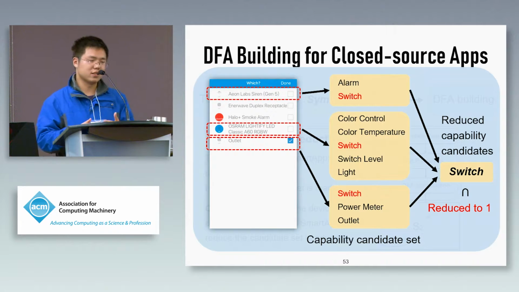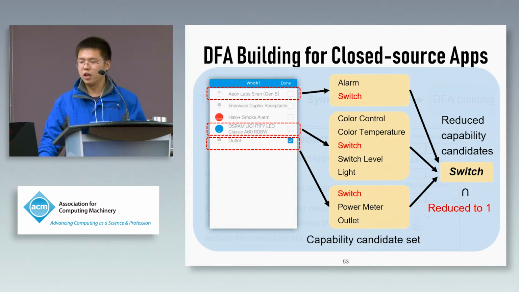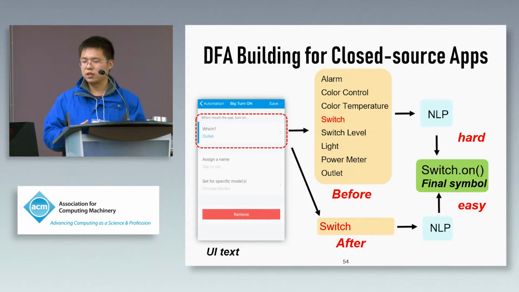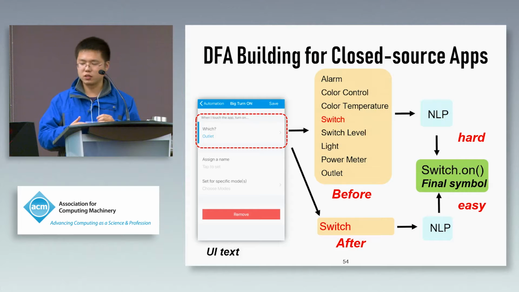By analyzing these 5 available devices and performing the intersection operation, we can reduce the candidate number to 1, and we find the candidate is the switch. We can see that after we reduce the capability candidates, performing NLP will be more effective.